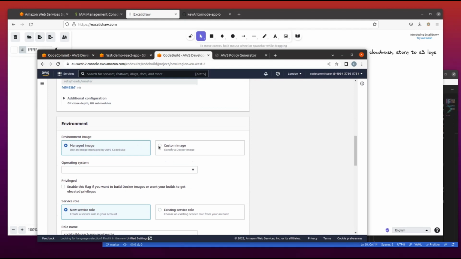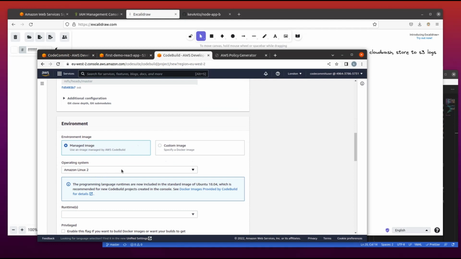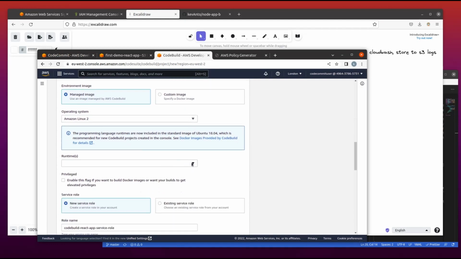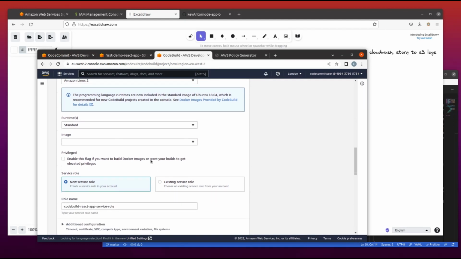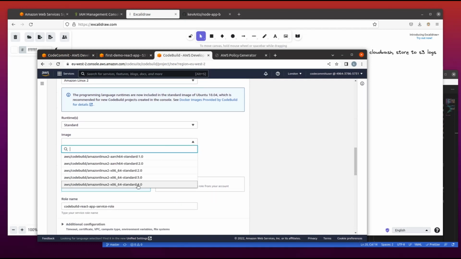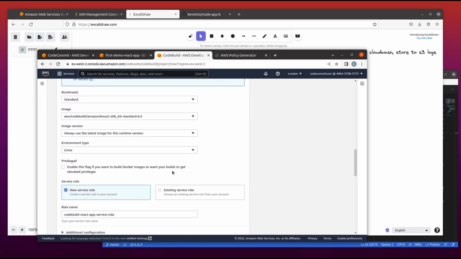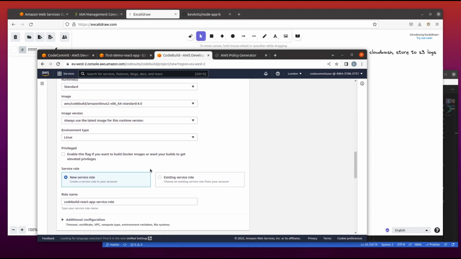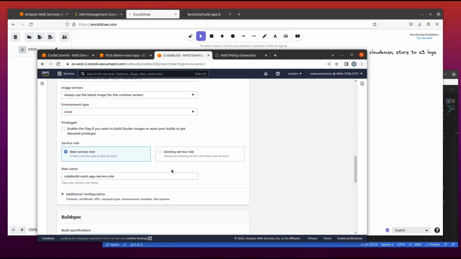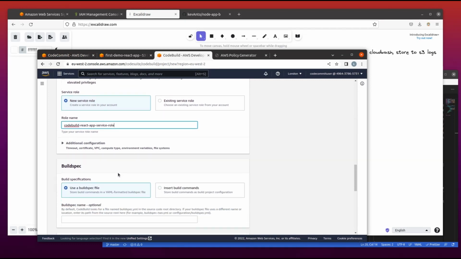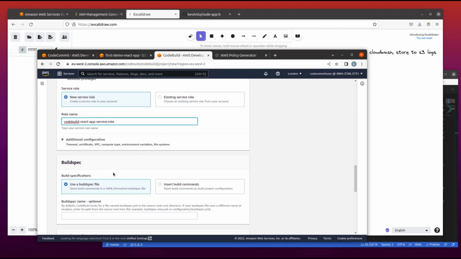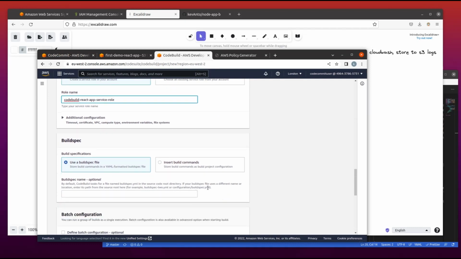We select the environment and select the image, and it's preferable, as a best practice, to select the most recent image tag, and then the service role. We have codebuild-react, which is a reference to a name, so a role will be created for that. And if the buildspec we are using has another name, we will have to specify that at this level.